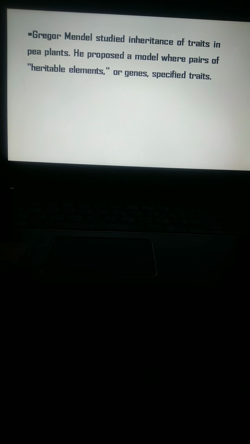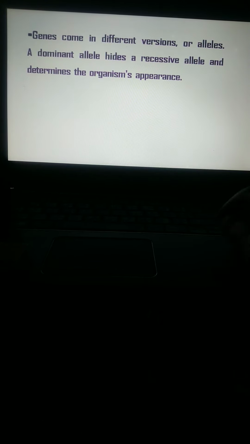Gregor Mendel studied inheritance of traits in pea plants. He proposed a model where a pair of heritable elements, or genes, specified a trait. Genes come in different versions, or alleles.